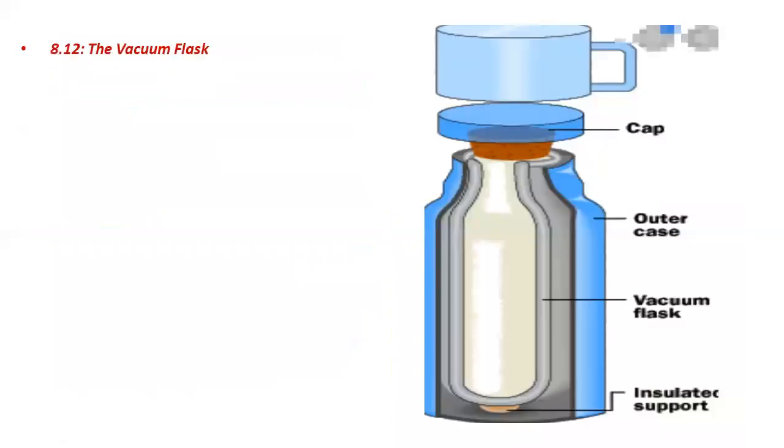The last is the vacuum flask, which is also called a thermos. You can see here it is composed of a cap. Then the outer covering is called the outer case. After the outer case comes the vacuum flask, and after the vacuum flask is the insulated support.